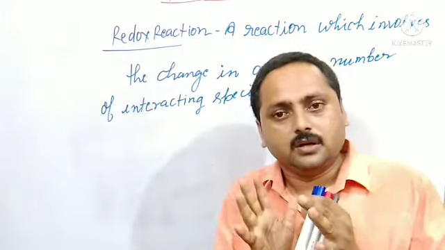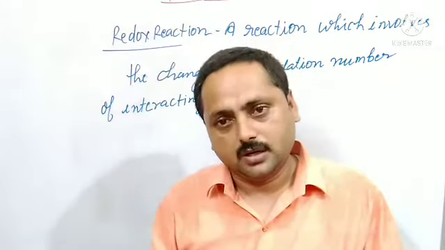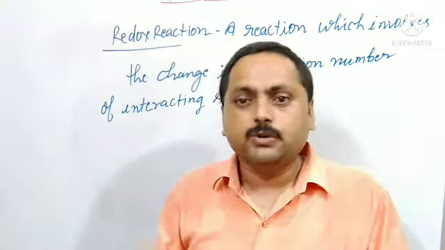Before this we discussed what oxidation means. Increase in oxidation number is known as oxidation. Decrease in oxidation number is known as reduction. An element which can increase the oxidation number of other elements is known as an oxidizing agent.